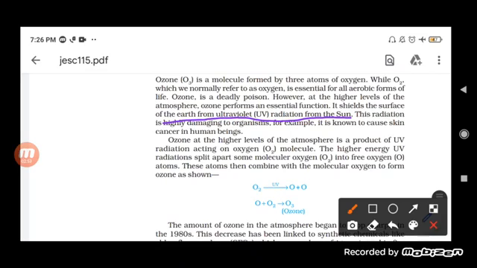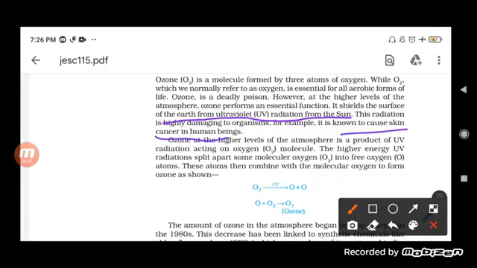Ultraviolet radiation is not good for living organisms, and ozone acts as a shield. It helps in controlling the amount of ultraviolet radiation that falls on the surface, preventing it from reaching the earth's surface. This radiation is highly damaging to organisms, and it causes skin cancer in human beings also.